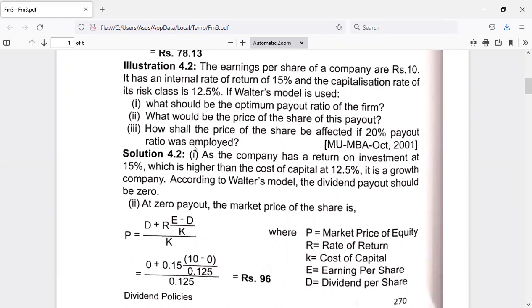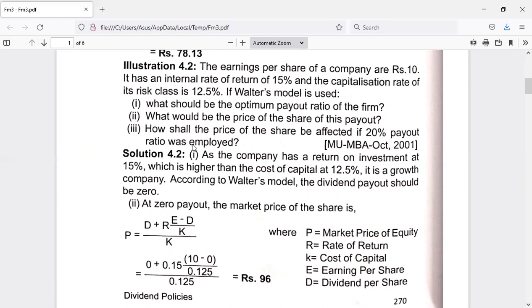Okay. Now first we have to decide whether this is a normal firm, a declining firm, or a growth firm. How are we going to decide that? We are going to decide on the basis of return on investment and cost of capital. See here, they have given the capitalization rate of its risk class as 12.5%.